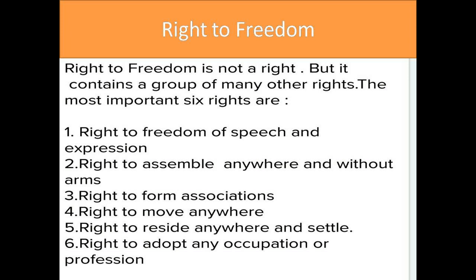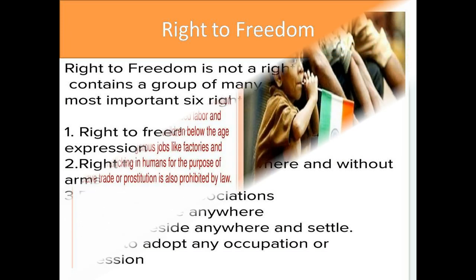Third one is freedom to form association and unions. Fourth is freedom to move freely. Fifth one is freedom to reside in any part of the country. And sixth one, freedom to practice any profession or occupation.